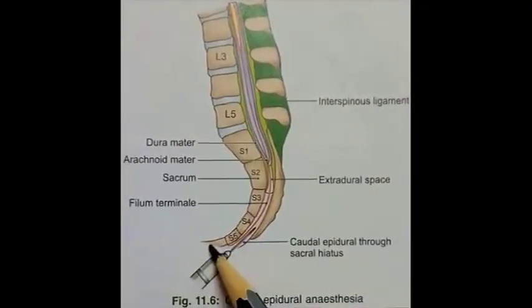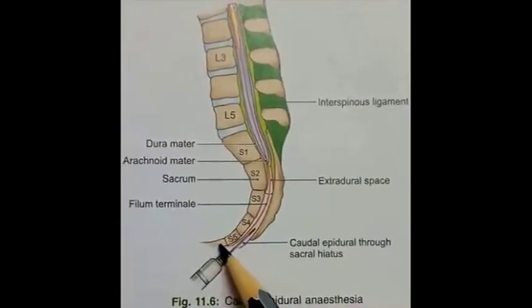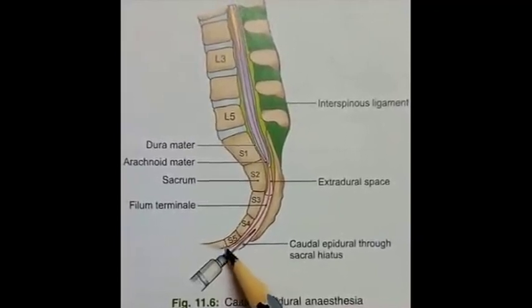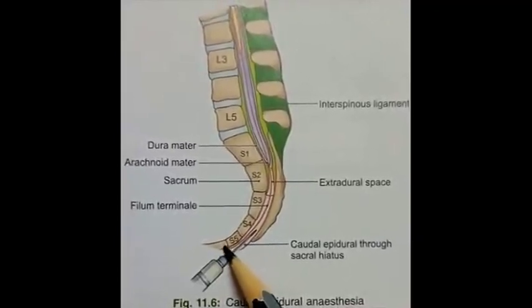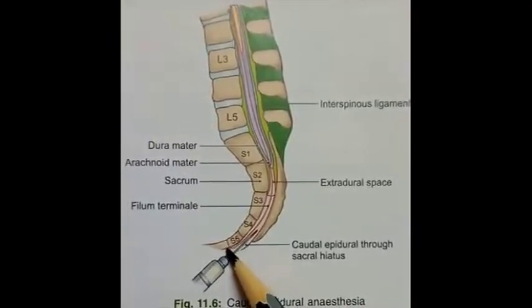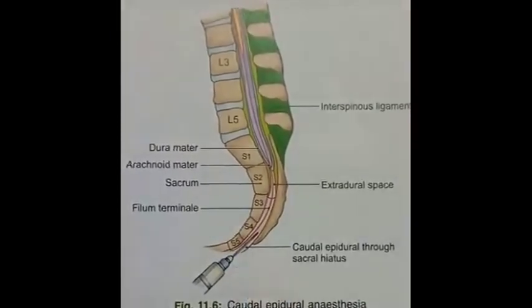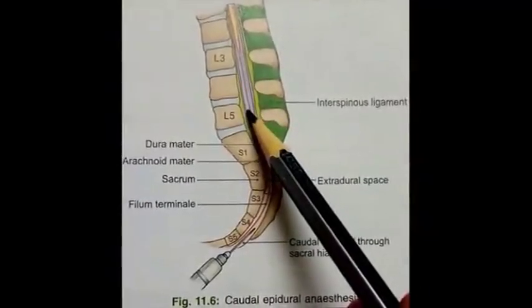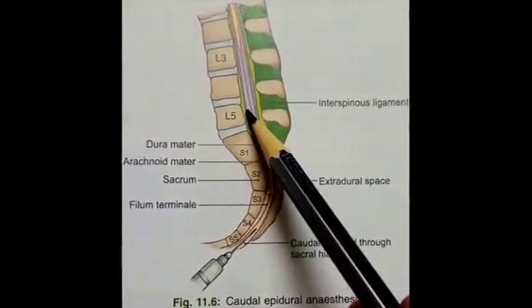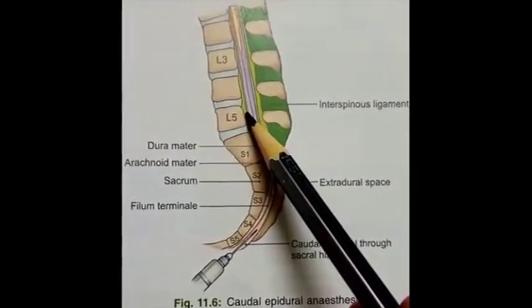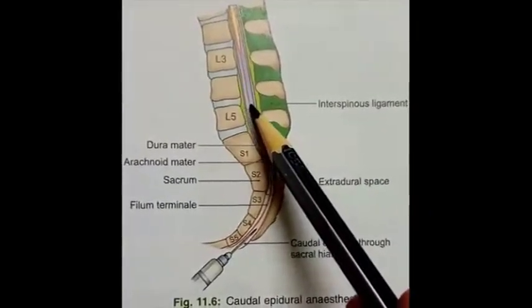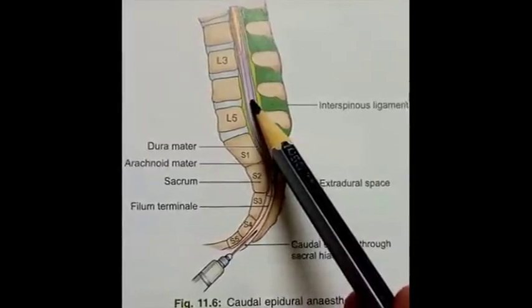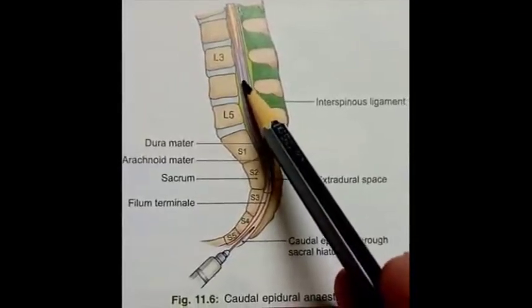Below it lies the first piece of coccyx vertebra, and to the dorsum of that coccyx vertebra this filum terminale gets attached. Filum terminale chiefly consists of pia mater, but it also contains a few rudiments of the second and third coccygeal nerve in its upper part.